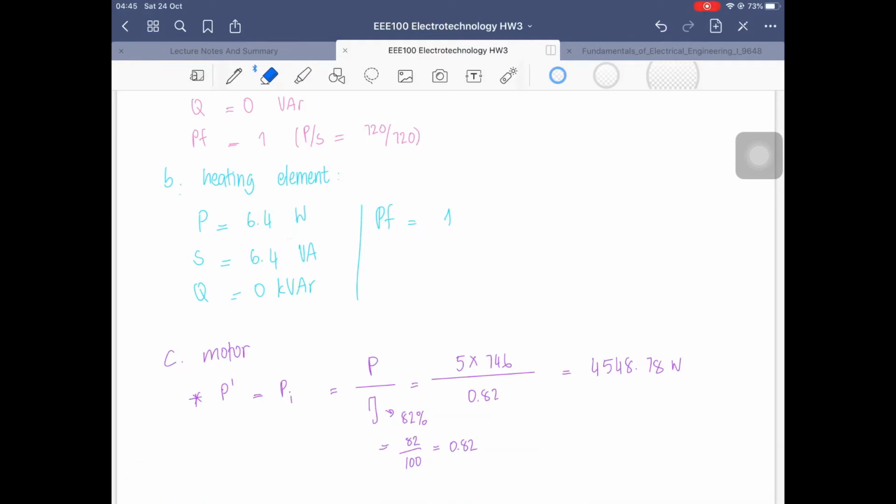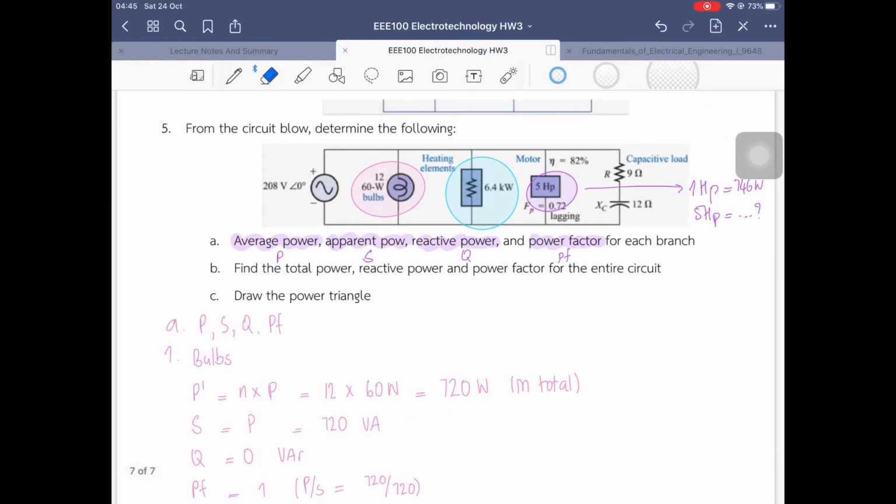Okay, so now let's move on to the next one, where we have to find the S from it, because the power factor is already given, 0.72, but it says that it is lagging. Lagging means inductive load, so it is supposed to be positive, a plus sign.